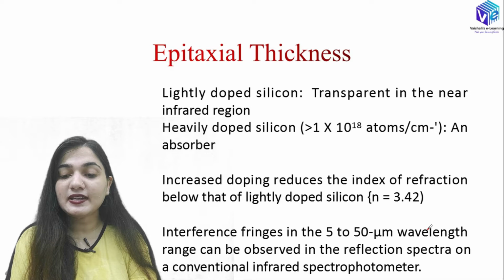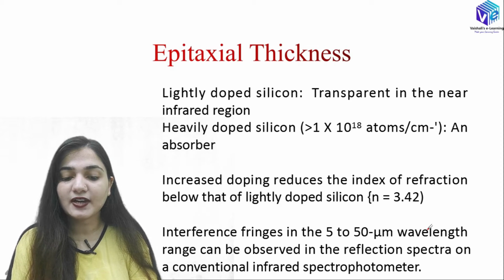So if I increase the doping, it reduces the index of refraction below that of lightly doped silicon. So n is 3.42 for the lightly doped silicon. In that case, interference fringes in the 5 to 50 micrometer wavelength range can be observed in the reflection spectra on a conventional infrared spectrophotometer.